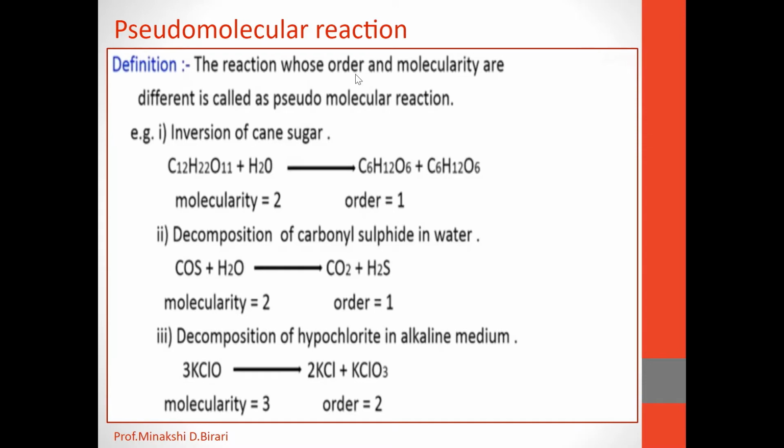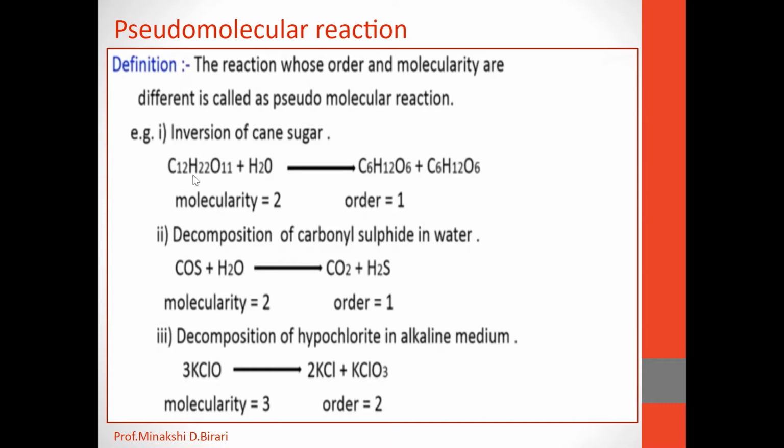Order can be changed with experimental conditions like concentration and pressure. But molecularity is fixed for a reaction. We can say it is independent of experimental conditions of the reaction. So already in previous lectures we have studied the distinction between order and molecularity of a reaction. So let us see the pseudo-molecular reactions and their examples. If the order and molecularity are different, the reaction is said to be a pseudo-molecular reaction. So first example, inversion of cane sugar.